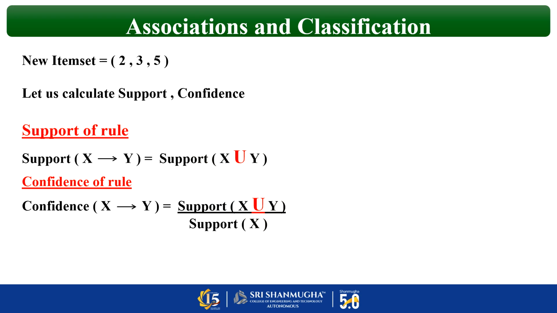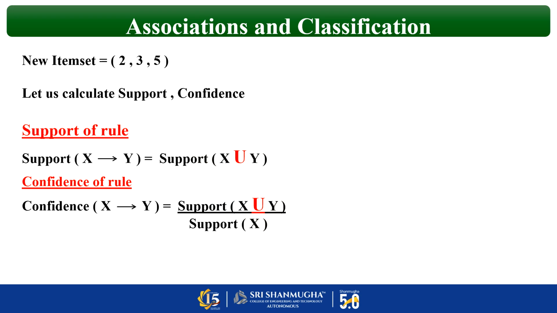After framing all these things, the elements which are to the left of the arrow mark, that is implies, are termed as x. And the element which is present to the right of the arrow mark is y. Then only we can apply the formula. So our formula I told you, support of x union y divided by support of x. That is nothing but confidence.